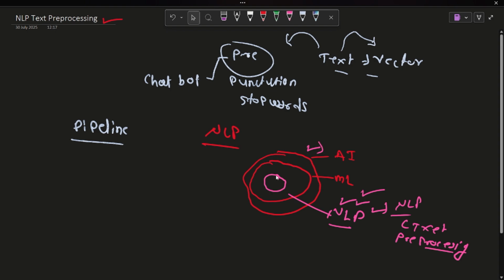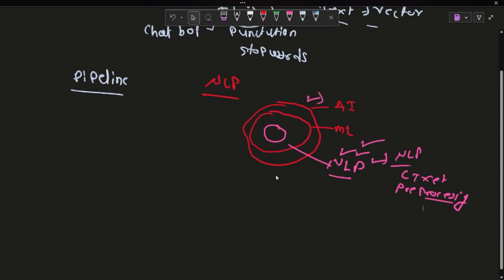Now I hope you understand what NLP is. That is the fundamentals. We will understand all the things one by one, but before that we need to start with the pipeline first. So this is the first pipeline for text pre-processing.